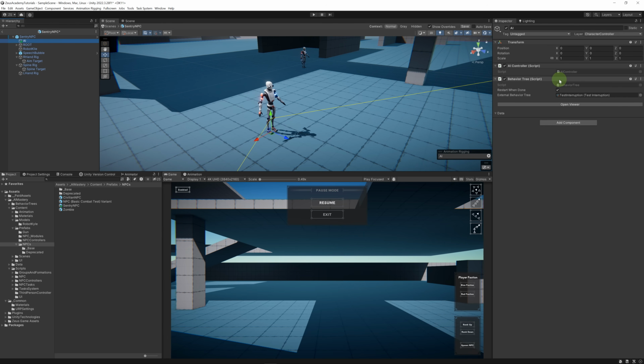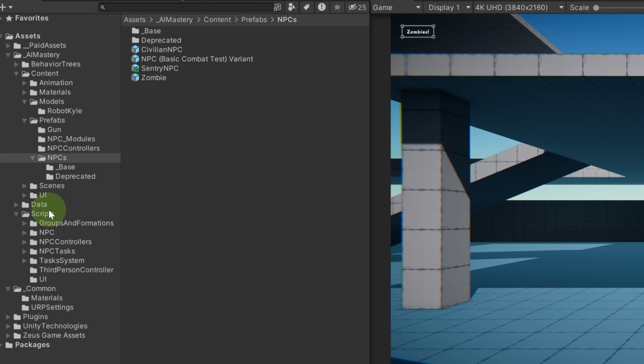We're going to create two scripts. The first script is going to be our behavior tree, and the second script will be a Sentry script that we're going to use as a blackboard. We're going to define the post transform here, and our actions will be able to access that component using the owner object. So let's go to our scripts, or I should say to behavior trees, scripts.